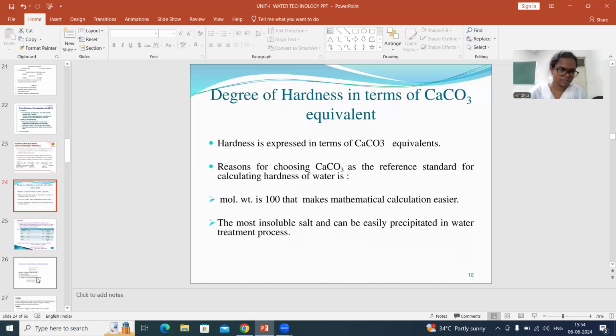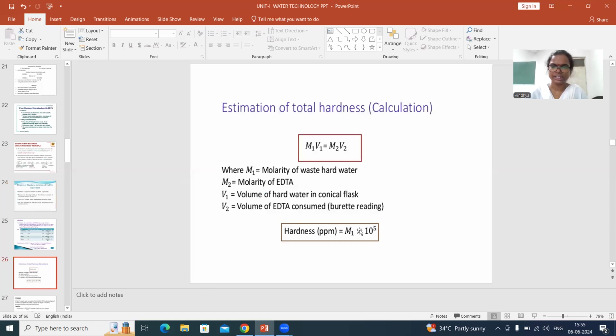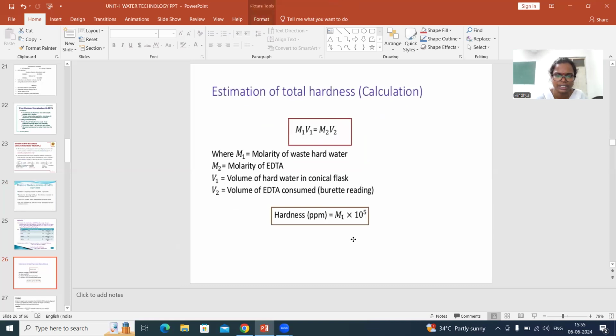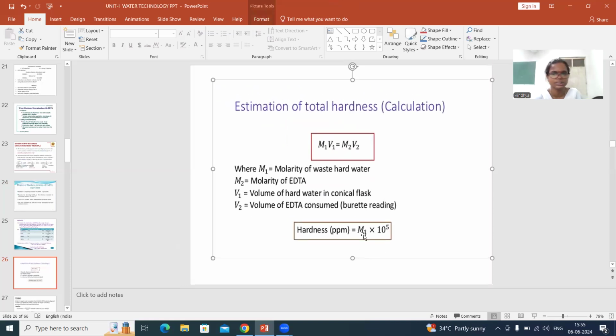So whatever you get here in milligrams per liter should be multiplied with 100. Instead of 1000 into 100, here it is given as 10 power 5. Both mean the same. That value is the hardness of the water sample given to you, and it will be in ppm. In this way, you calculate the total hardness of the water sample.